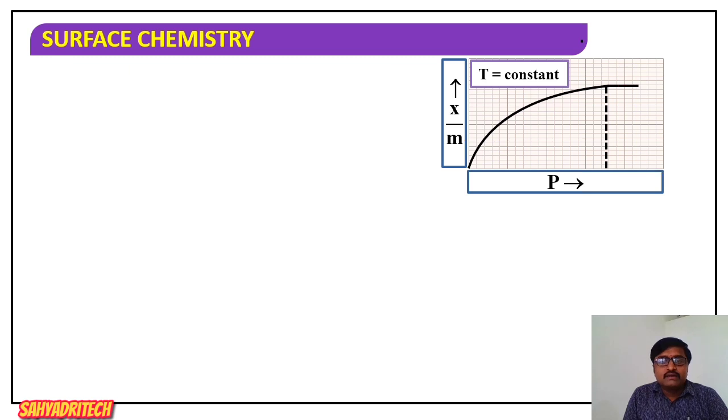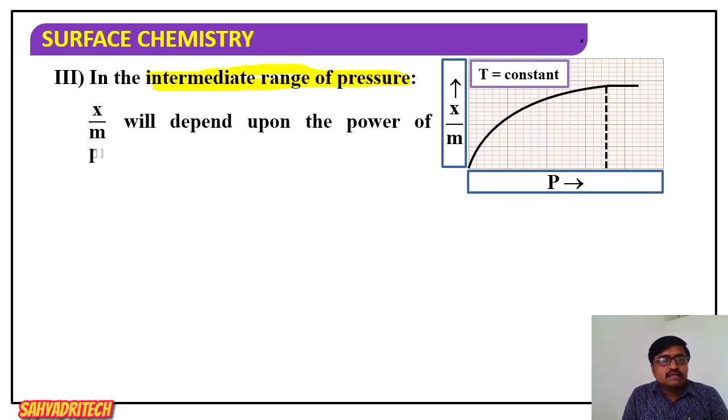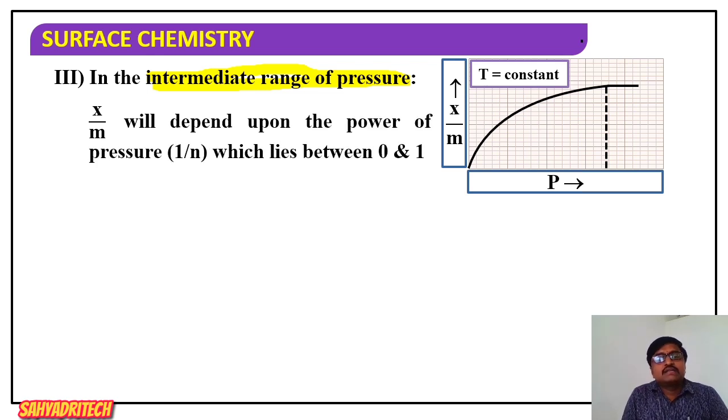Well, next, at moderate or intermediate range of pressure, neither low nor high, in between. Here the extent of adsorption will depend on a power of pressure, 1 by n, which lies between 0 and 1.